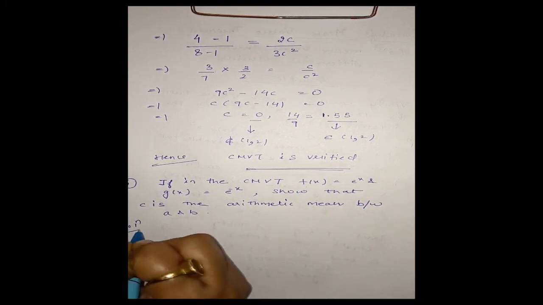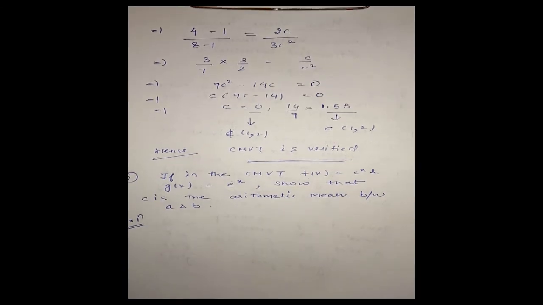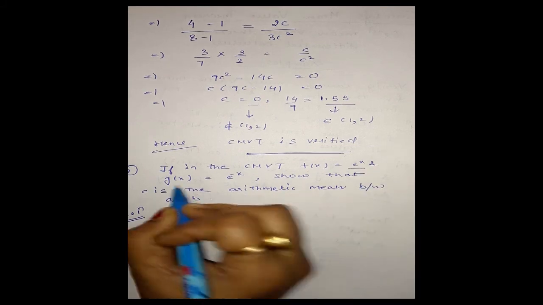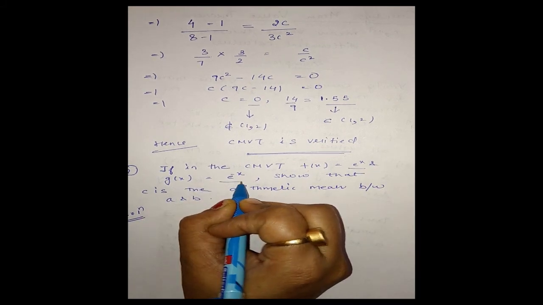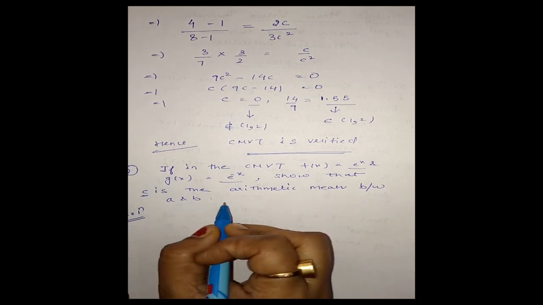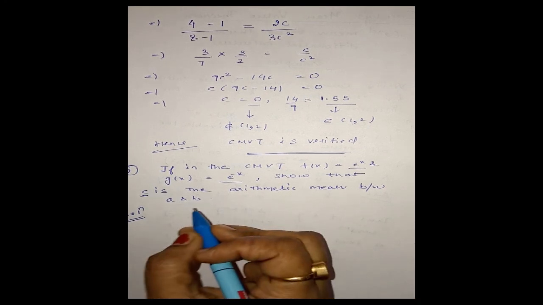Okay, we have two functions f(x) and g(x), defined as f of x is e to the x and g of x is e to the minus x. We have to show the value of c is the arithmetic mean between a and b. Okay, that we have to show.